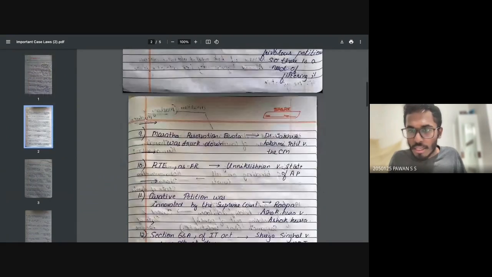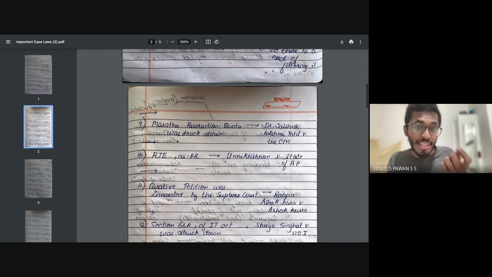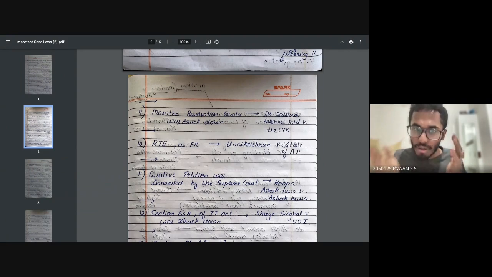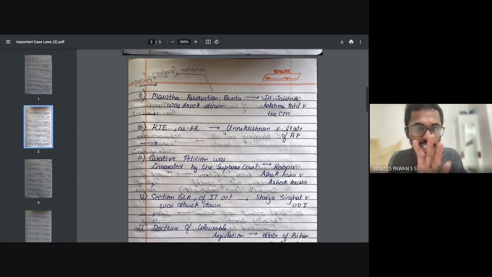In Dr. Jaishri Laxmanrao Patil versus the Chief Minister case, they said that the Maratha reservation quota was struck down. See, guys, all the questions I'm going to discuss now are actually previous year questions. So you should know all of these questions. As I'm telling it, let it go deeply inside your brain. Okay, just 5 pages.